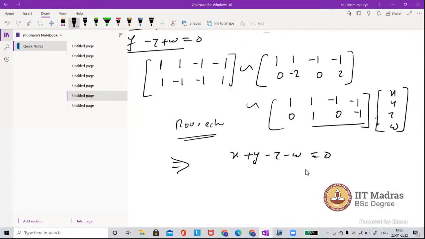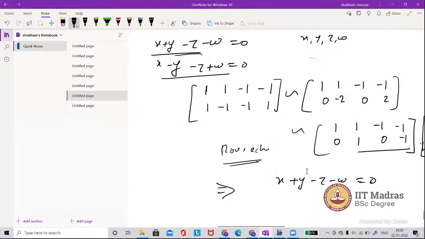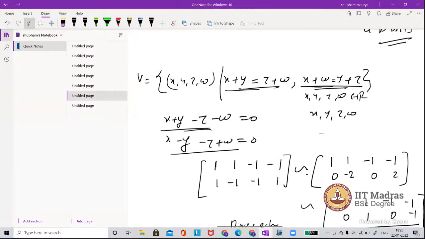There are so many ways to find the basis and to find the dimension. Actually, if you have practiced so many examples, then while looking at it you can say, oh, the dimension is 2 or the dimension is 1.